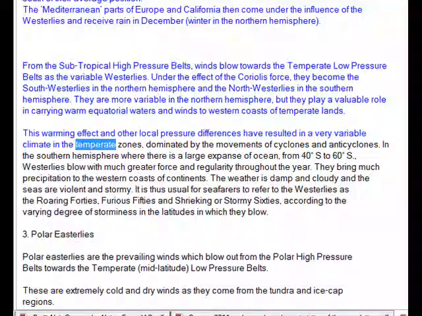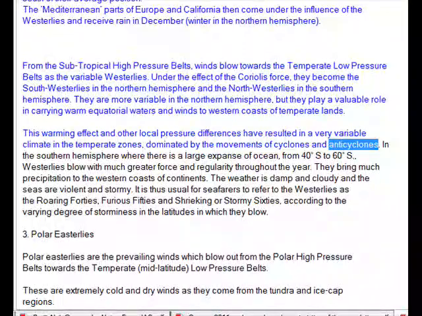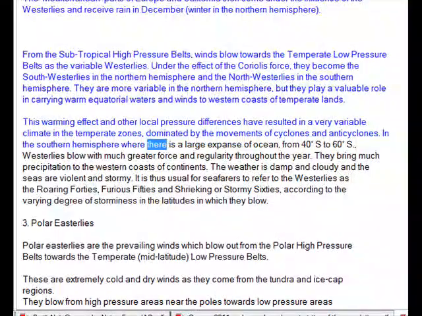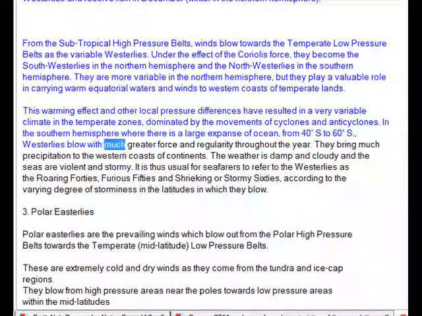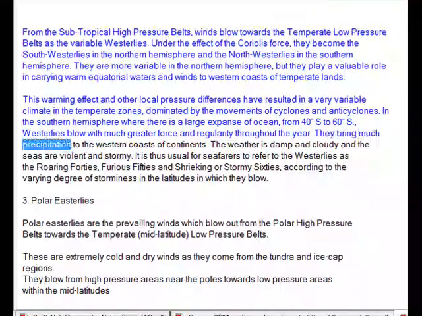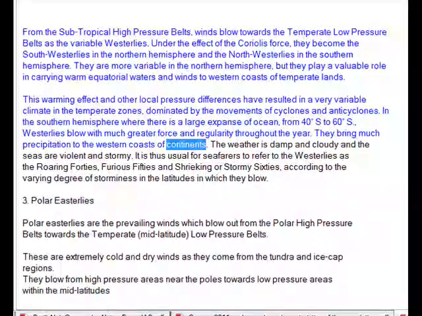This warming effect and other local pressure differences have resulted in a very variable climate in the temperate zones, dominated by the movements of cyclones and anticyclones. In the southern hemisphere, where there is a large expanse of ocean, from 40 degrees S to 60 degrees S, westerlies blow with much greater force and regularity throughout the year. They bring much precipitation to the western coasts of continents.